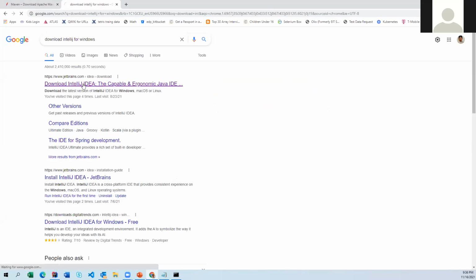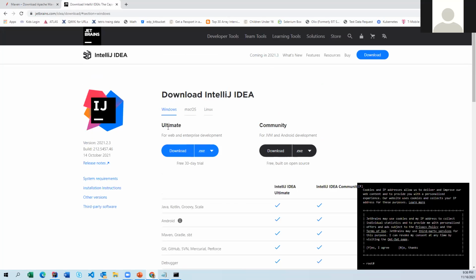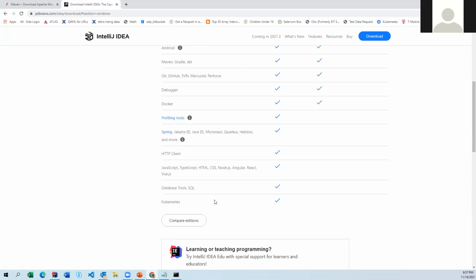So you can go here. If you notice here, this is the Ultimate one we have to download, not the Community one. This is for something like native apps development, so we don't need to go for this one. You have to download this one. This is the .exe file. Simply, it is going to download an .exe file. You just have to run it, and the tool is going to be installed in your machine. It's very simple. Nothing is there. You can simply install this one.